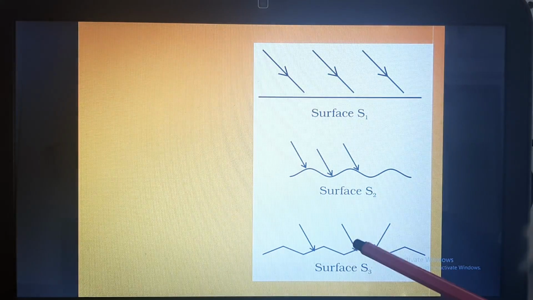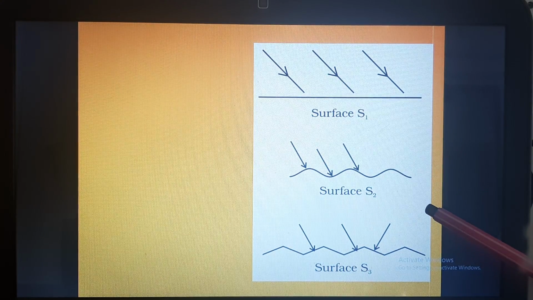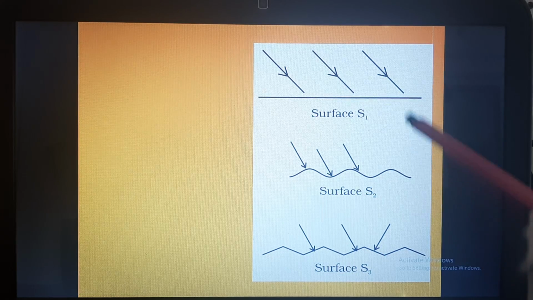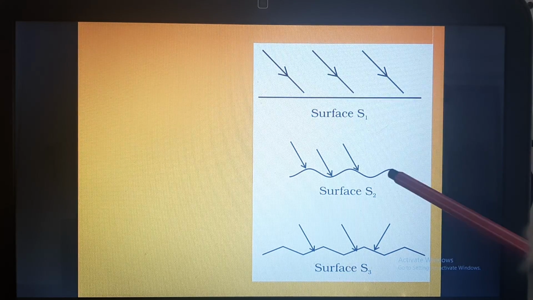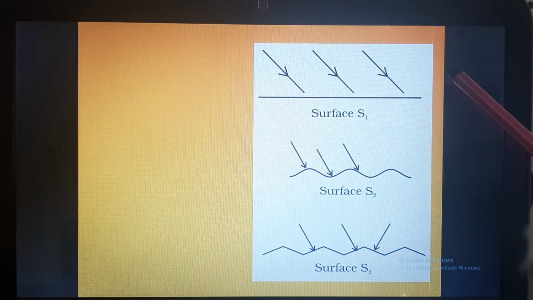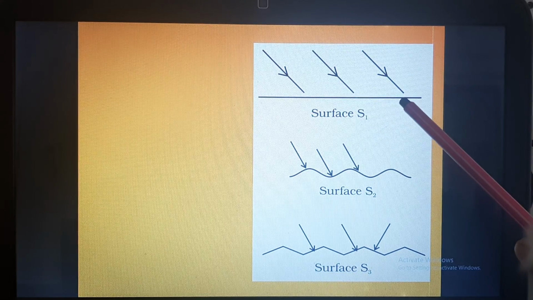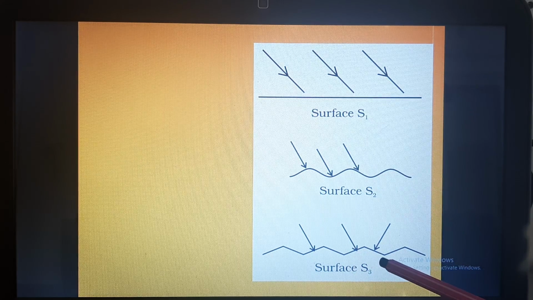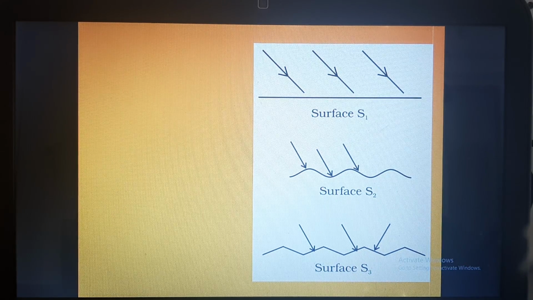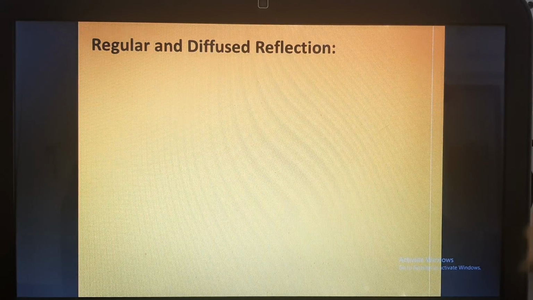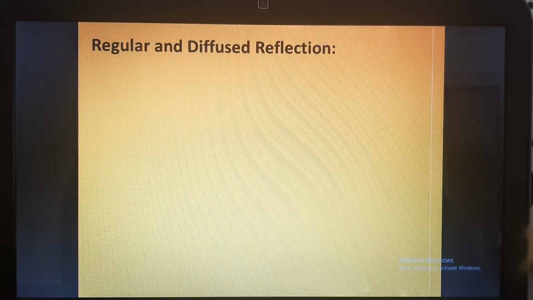Now in our next diagram you can see that the rays will be incident in this way. These are three kinds of surfaces, and the rays will be reflected following the laws of reflection. But the surface can be smooth and shiny, it can be irregular, and it can be highly irregular. Therefore reflection can be of different types. So the types of reflection are regular and diffused reflection.